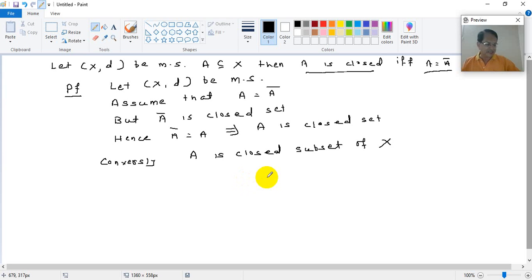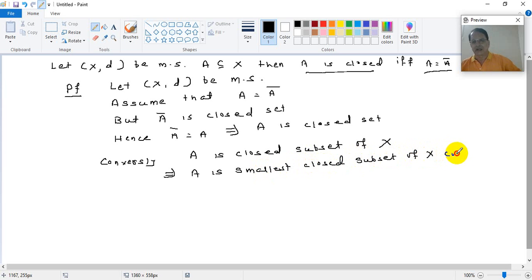And in the previous result we have proved A bar is the smallest closed subset of X containing A. So it follows A is a closed subset of X. This implies A is the smallest closed subset of X containing A, right?